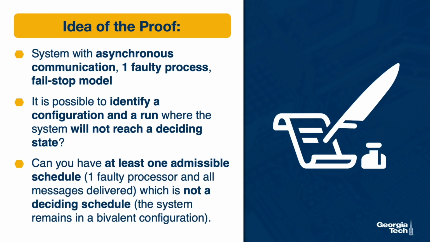Another way to ask this is to try to answer whether it is always possible to identify one admissible schedule in a system with one faulty processor where all messages are delivered and where the system remains in a bivalent configuration where basically no single decision can be agreed upon.